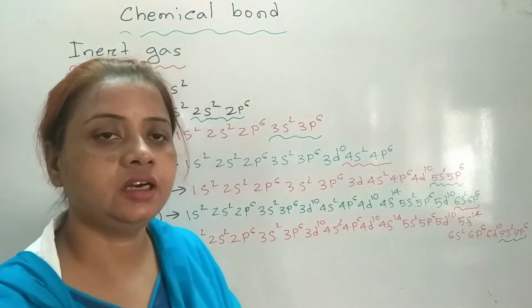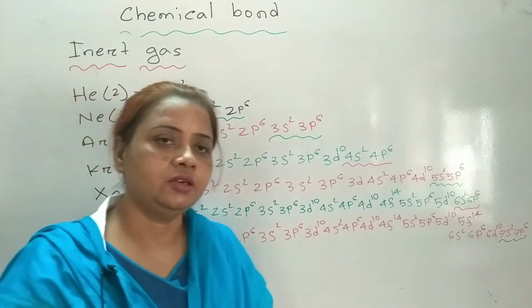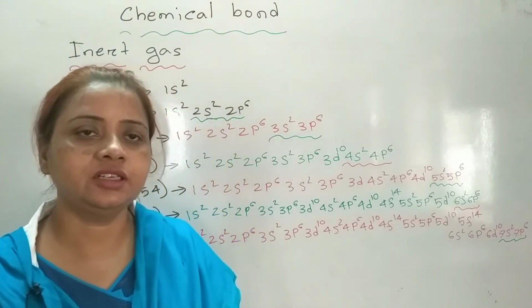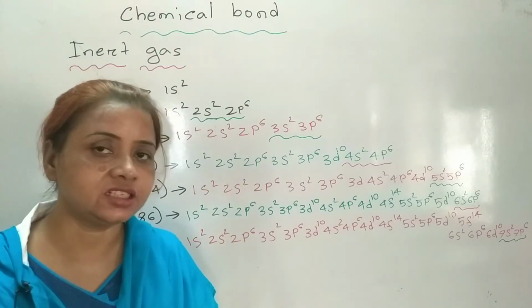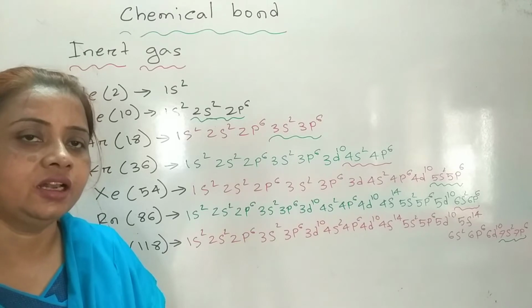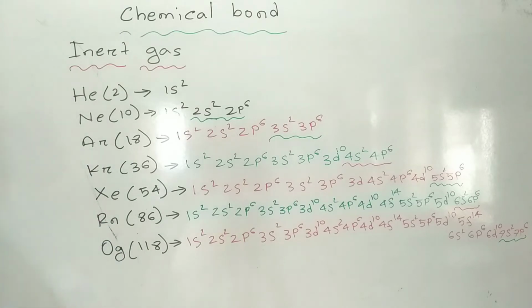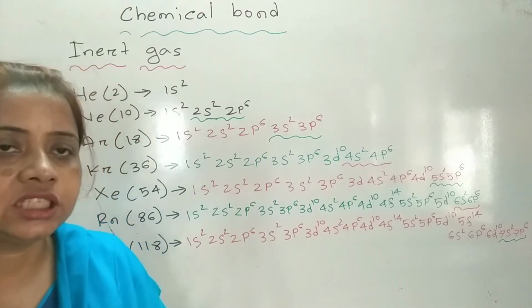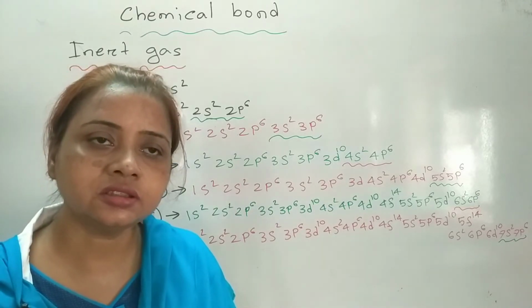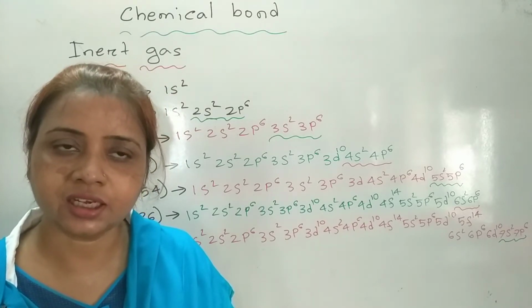Dear learners, now come to the inert gas. You know what inert gas is. In the periodic table, the elements which are in group 18, also known as group 0, are called inert gases. Why are these called inert gases? Because their outermost shell is fulfilled. As it is fulfilled by electrons, they don't share, donate, or accept any electron from any other atom. That's why they are called inert gases.